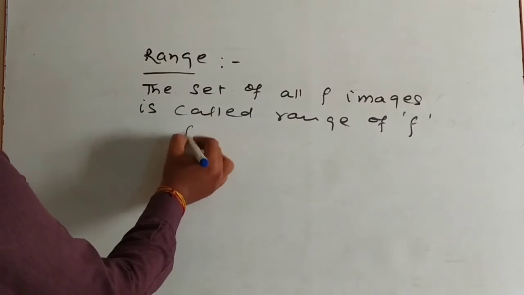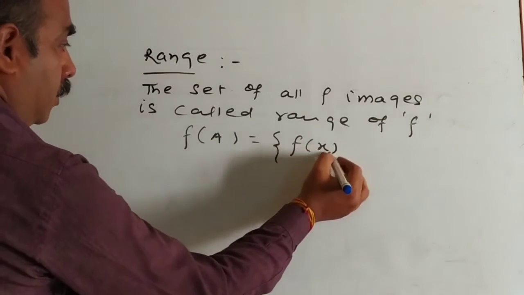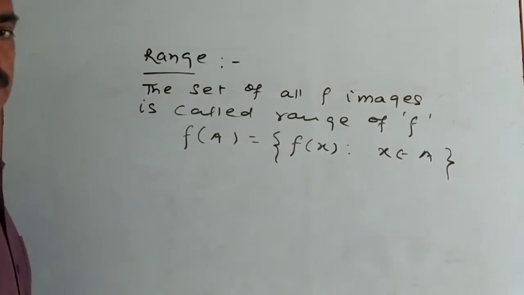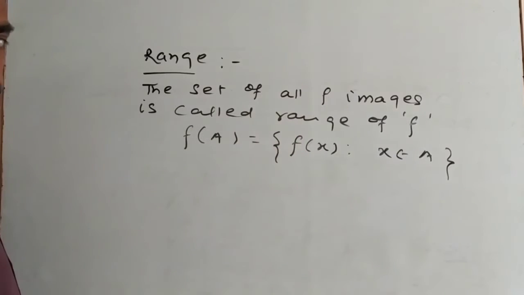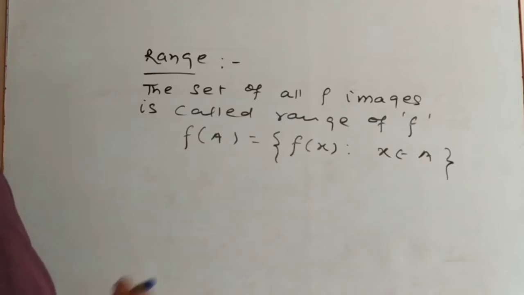We can say that f of A is equal to the set of all f(x) such that x belongs to the set A. The set of all f images, that is the set of all f(x), is called the range of the function.